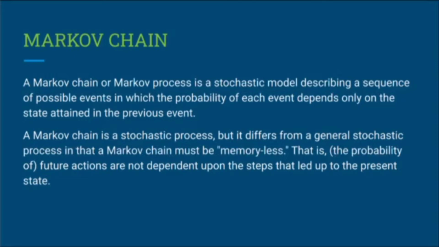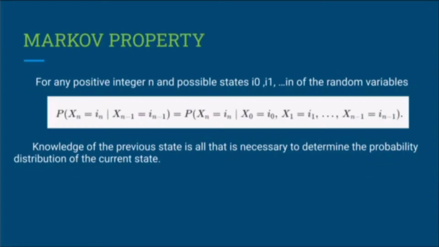Let's take an example. Suppose we have points A, B, and C, and I want to go from A to C. Right now I'm at state B and I need to go to state C. The probability of choosing the means of transport from B to C does not depend on how you traveled from A to B. It may be by flight, by car or anything. It just depends on what the available means of transport at B are, right? That's what the Markov chain briefly describes.